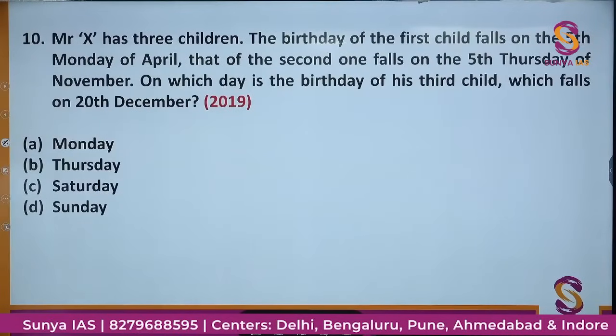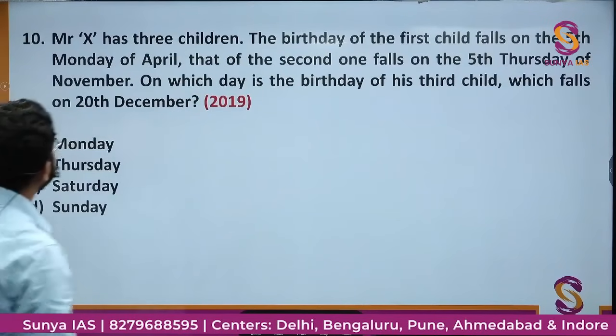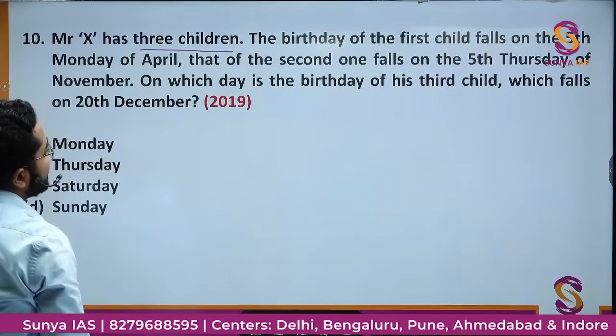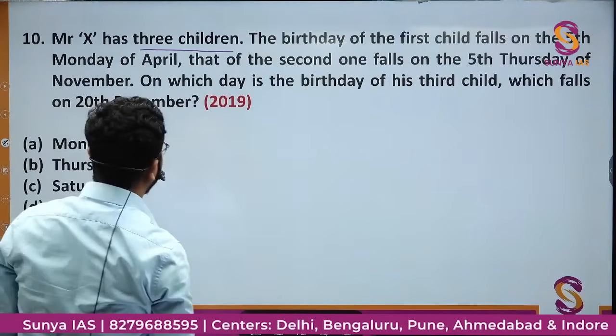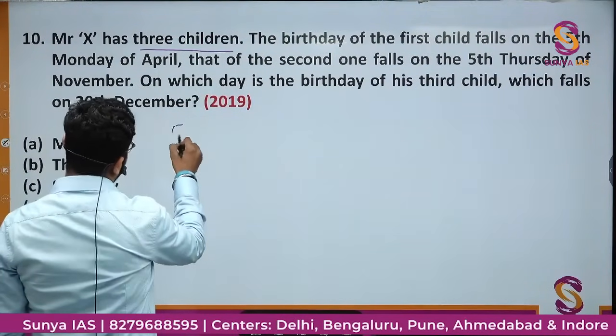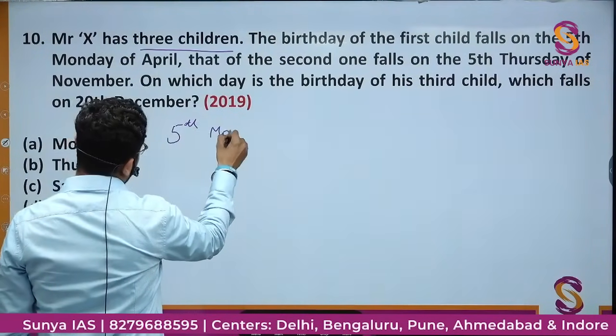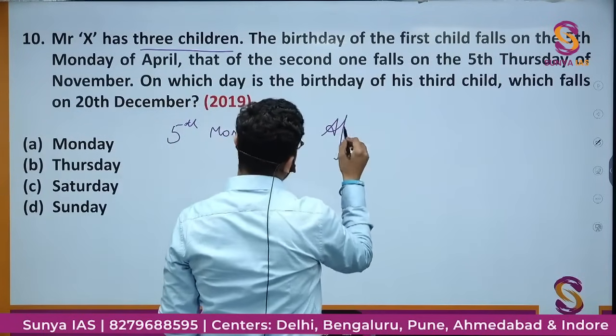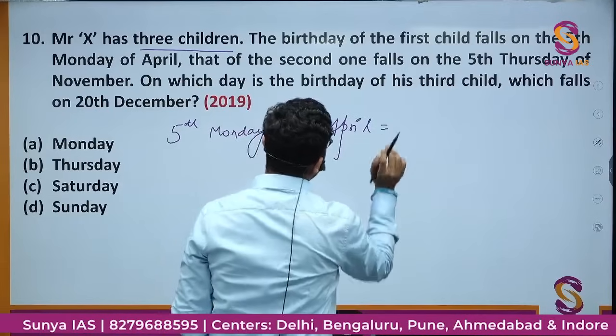Next question में क्या है? This next question is, Mr. X has 3 children. Okay. The birthday of the first child falls on the 5th Monday of April.